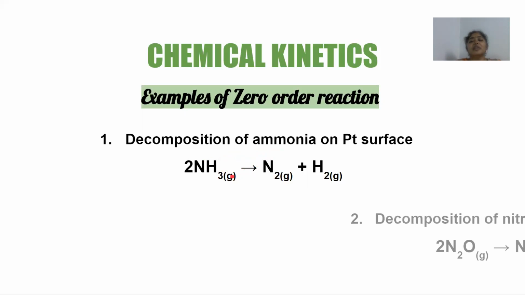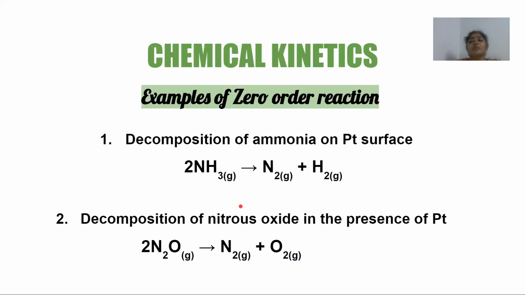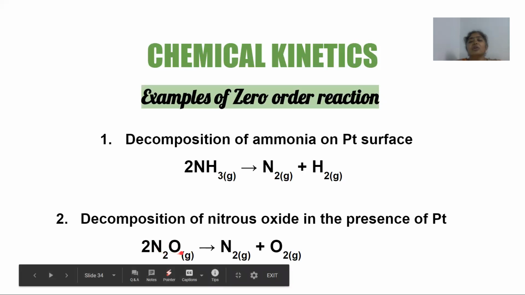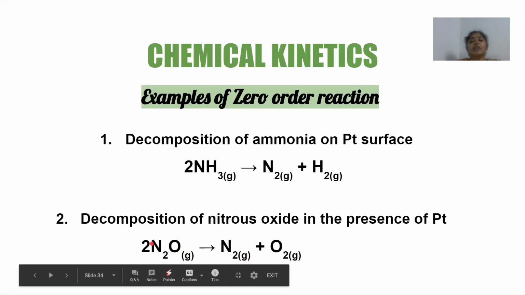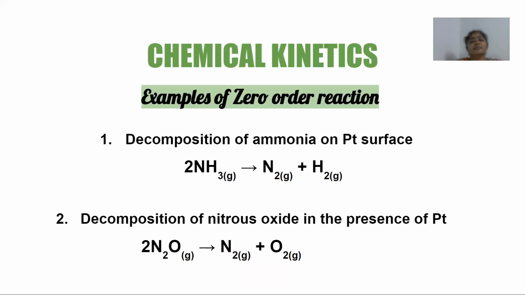Another example is the decomposition of nitrous oxide in the presence of platinum. So again here, all the reactants and the products are in the gaseous state. On the surface of the catalyst, the adsorption and the desorption of the products will take place. Therefore, at every point of time, it is only the set of molecules that are adsorbed on the catalyst surface that are actually undergoing decomposition, and hence the reaction rate remains constant irrespective of whatever initial concentration of nitrous oxide I have taken, right? I hope it is very simple and easy to understand. So you need to remember examples of zero order reaction.